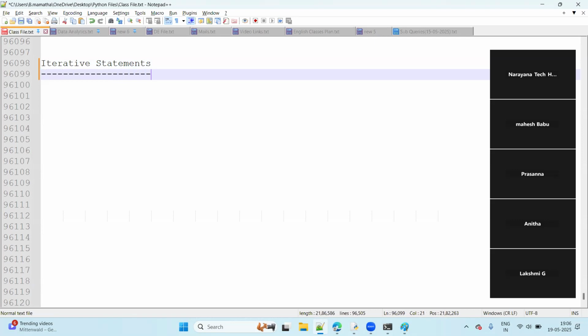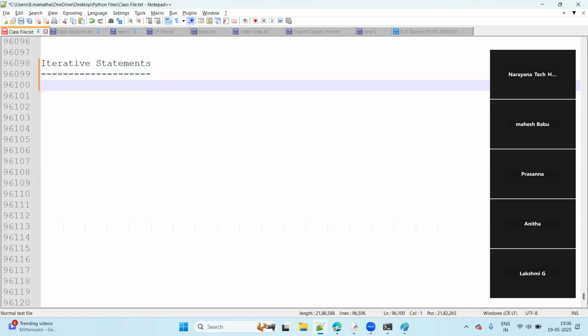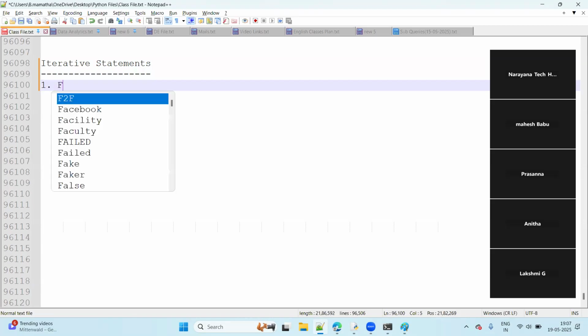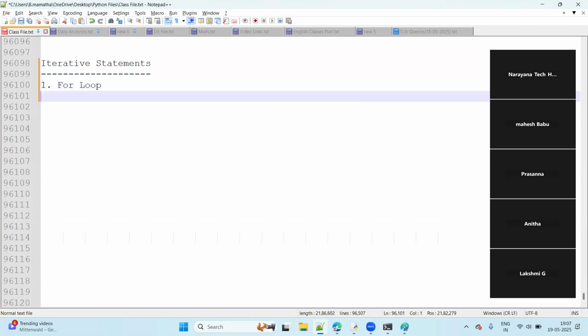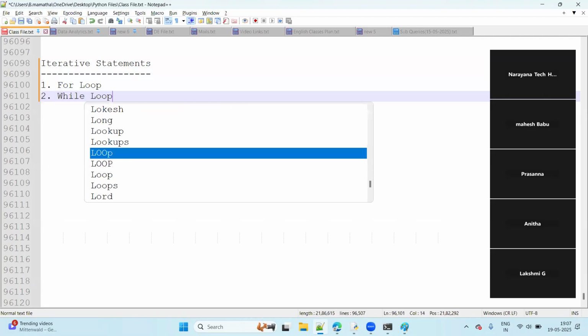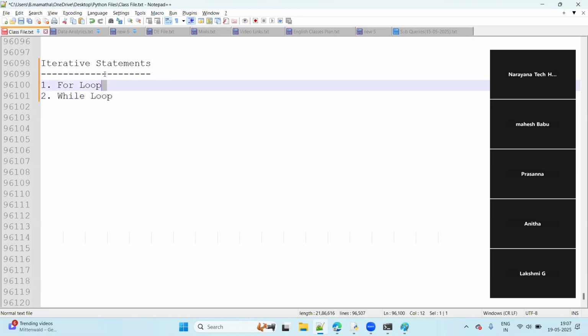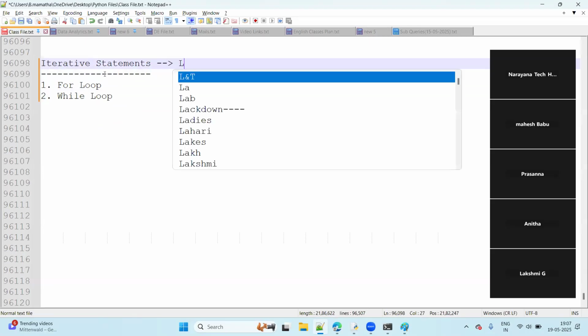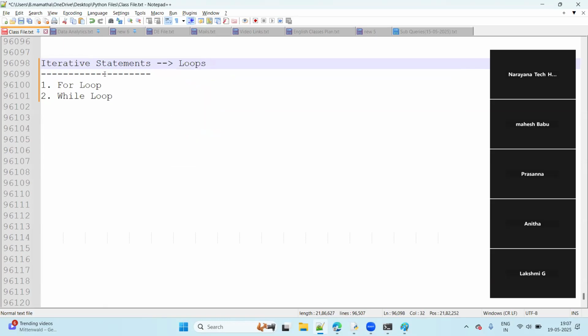Python mainly supports two types of iterative statements. One is called the for loop, the second is called the while loop. Looping means executing. Iterative statements are also called loops. So, for loop and while loop.